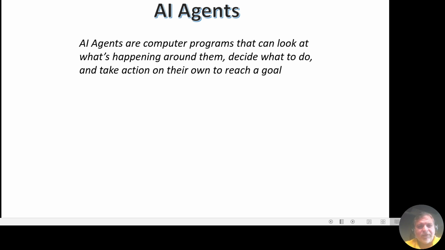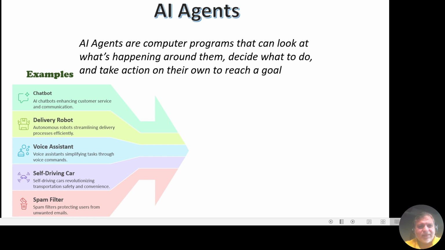Second one is the deliberative agents, which will plan before acting. For example, the route planner in Google Maps. Third one is the hybrid agents. It is a mix of both reactive as well as deliberative agents. Example, self-driving cars. And the fourth one is the learning agents, which will improve their performance with feedback.